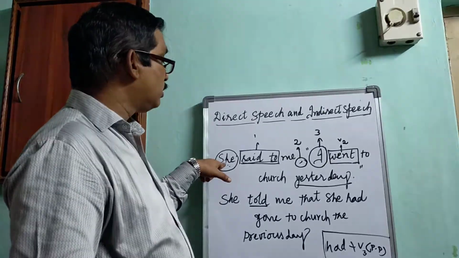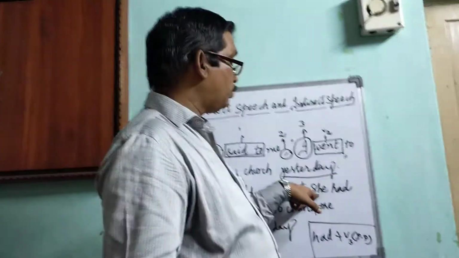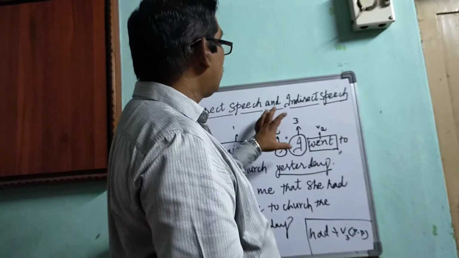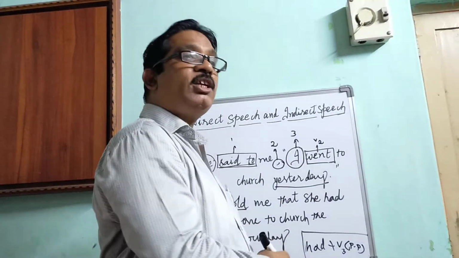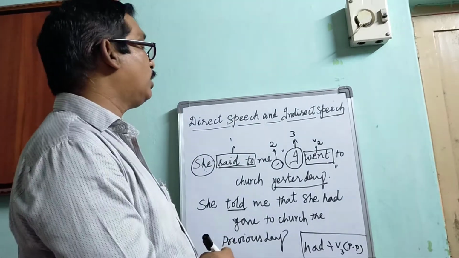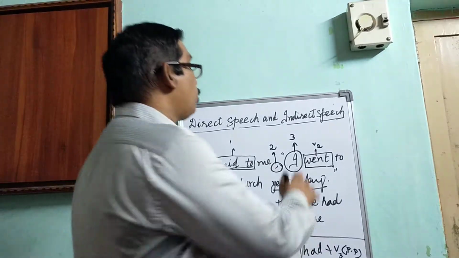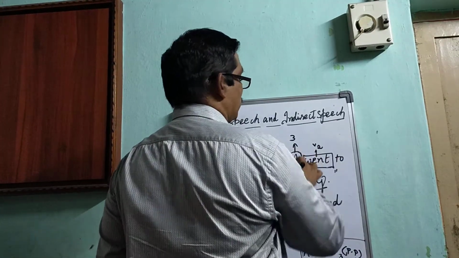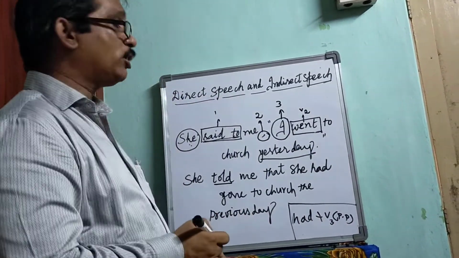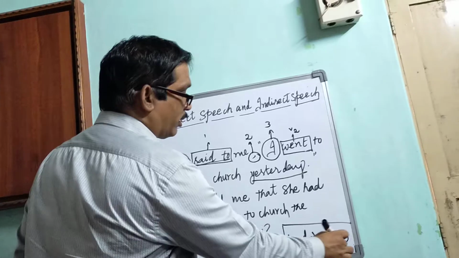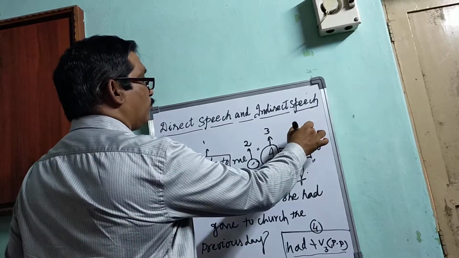So, who said? She said. That's why we can write pronoun she as the subject here. And the fourth rule is, we should change the verb. Let us know in which tense it is. It is in simple past tense. So here, the simple past tense should be changed into past perfect tense. This is the fourth rule.